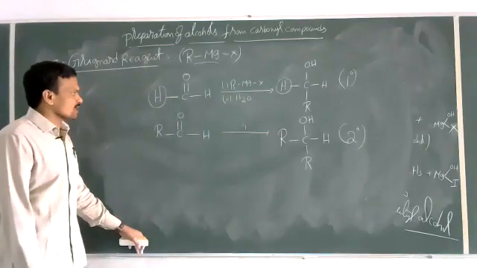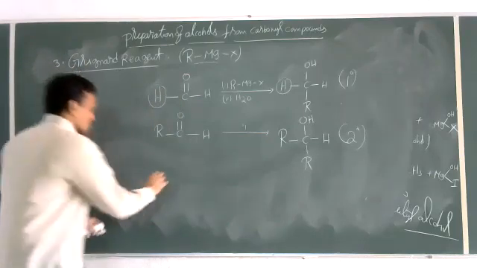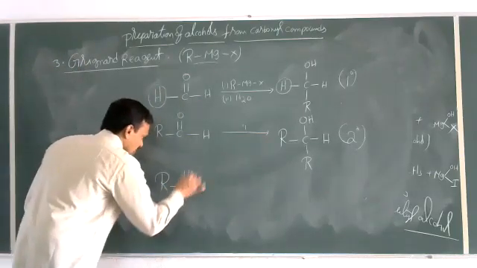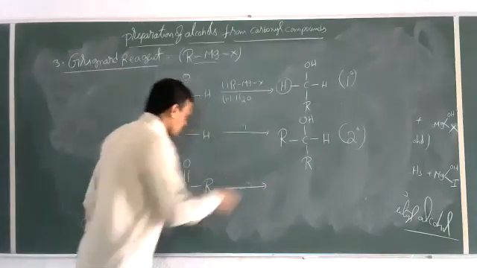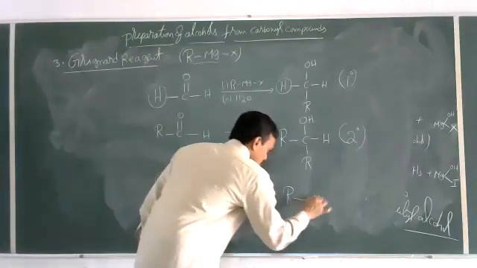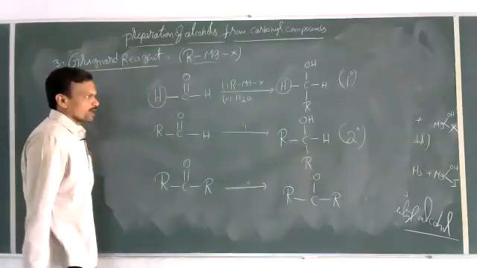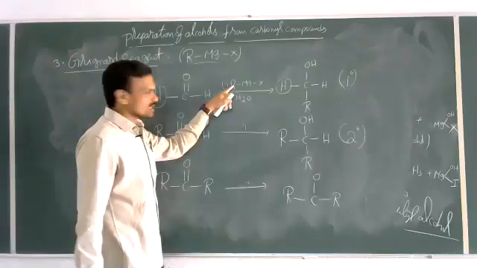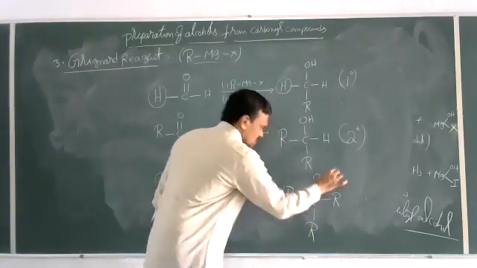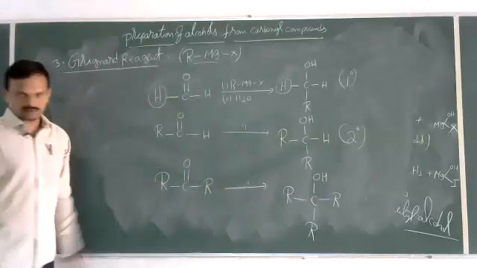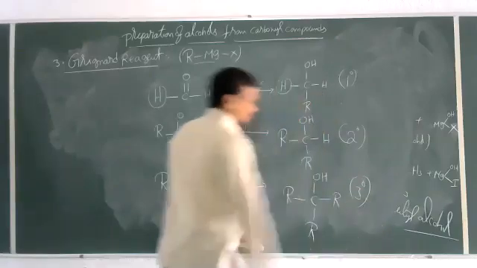So in an objective exam, if they ask any question, don't write addition followed by hydrolysis, all those. Just take the compound RCOR. This is ketone. Break the pi bond. After breaking the pi bond, the alkyl group present in the Grignard reagent, add that to the carbonyl carbon and add hydrogen to the carbonyl oxygen. Then what product is found here? Tertiary alcohol. That's all, simple.